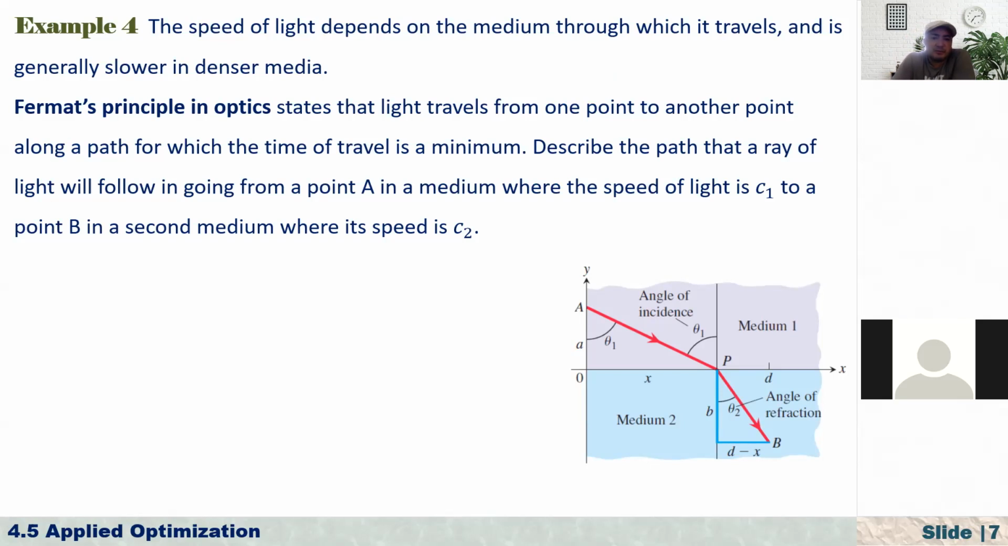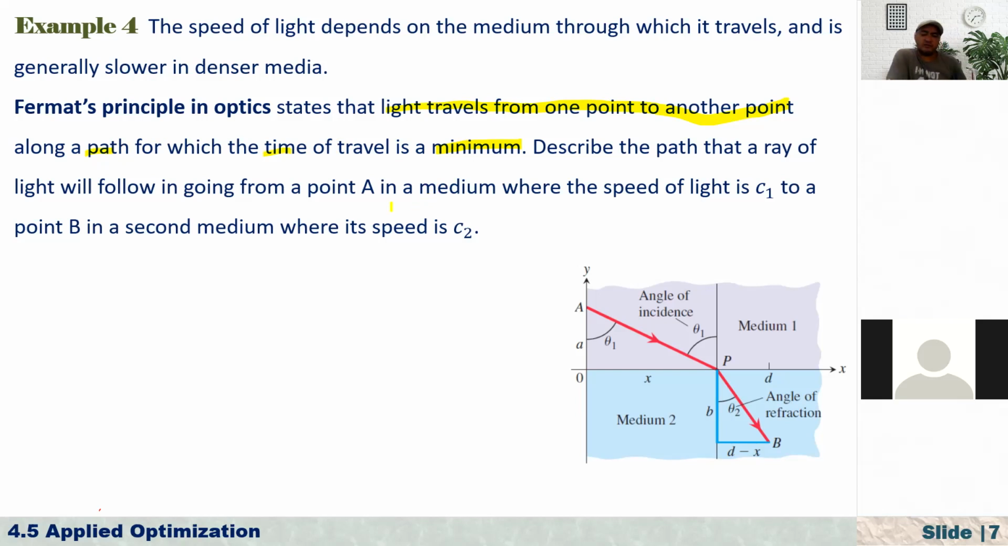So Fermat's principle in optics, that's also just a principle. Usually they obtain these principles by doing a lot of experiments, right? It states that light travels from one point to another point along a path for which the time of travel is a minimum. That's also an interesting thing. The light is just choosing the minimum path to travel from one point to another point. It states that light travels along a path for which the time of travel is minimal.